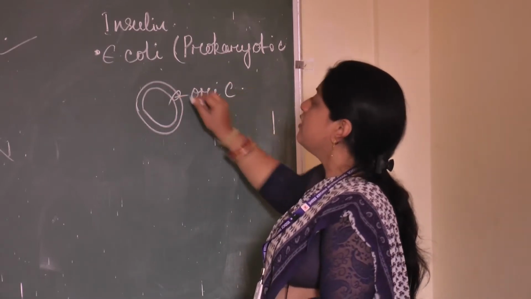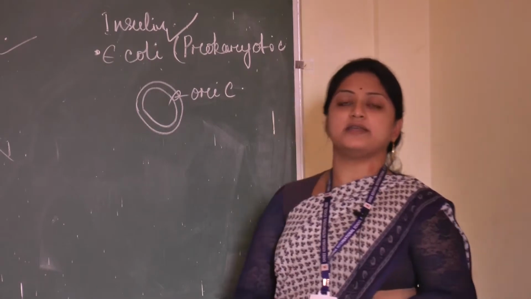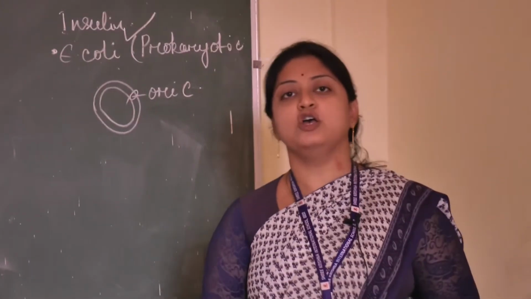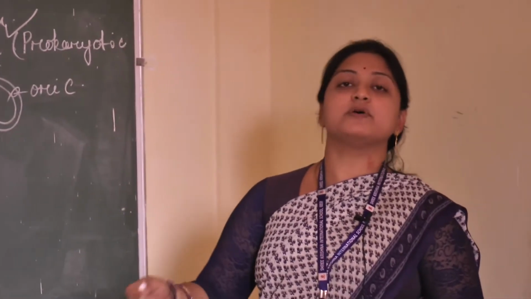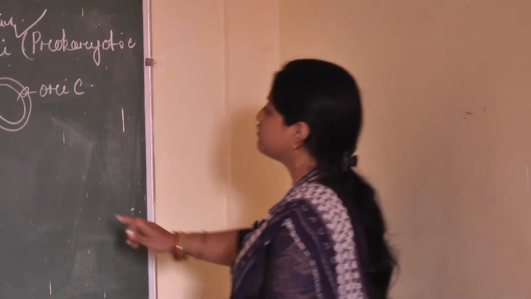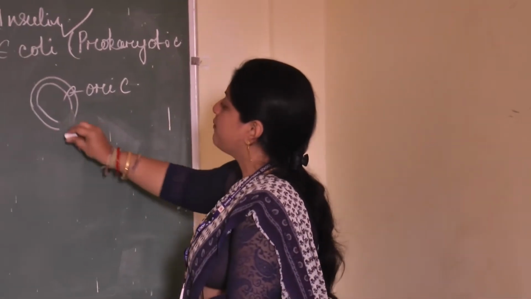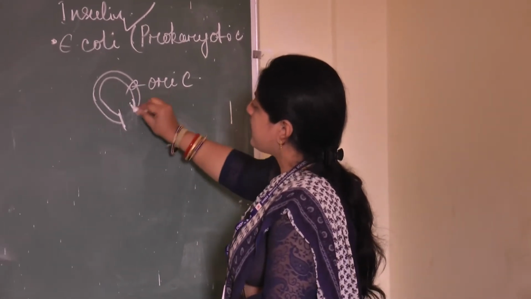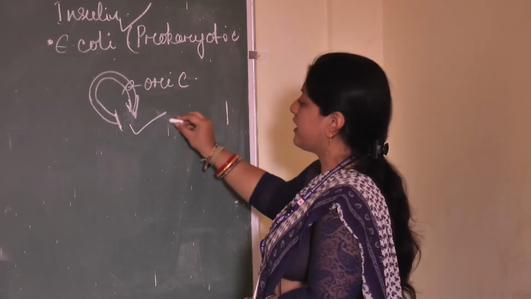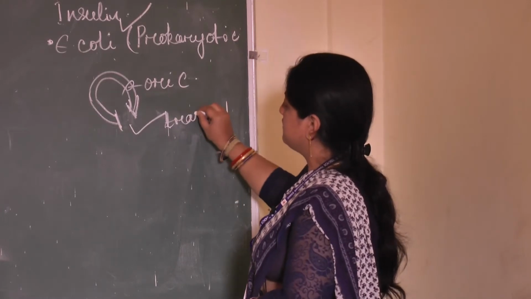We are utilizing this prokaryotic bacteria so that we can introduce the gene that synthesizes insulin protein, that is, from the beta cells of Langerhans. We will introduce it into the DNA of this bacteria. This is the desired gene which we want to get transcribed.